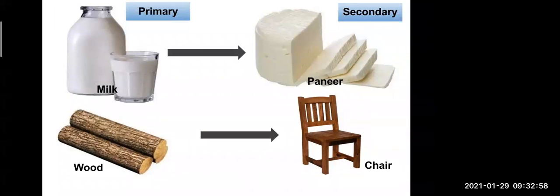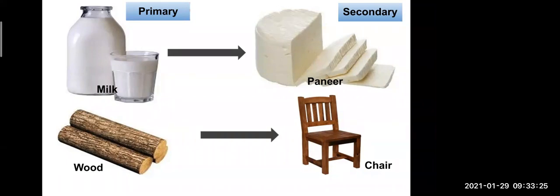I will tell you. See, in the second picture also wood is there. When we go to the market to buy wood, we get it at a very low price. But the furniture which is made from the wood, like you take bed also, you take chair also. When we go to buy a bed in the market, we are getting a bed for like 22,000, 25,000 rupees. So here also you see the wood is a raw material we get from nature, that is very cheap.